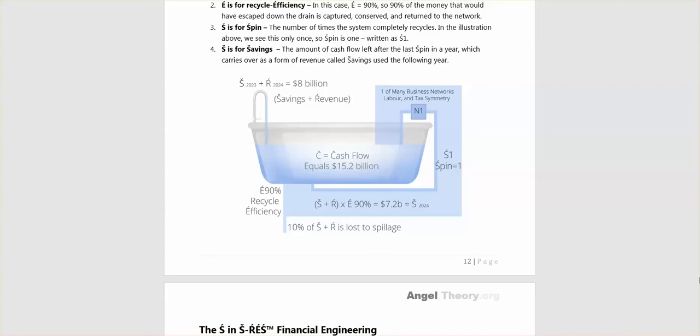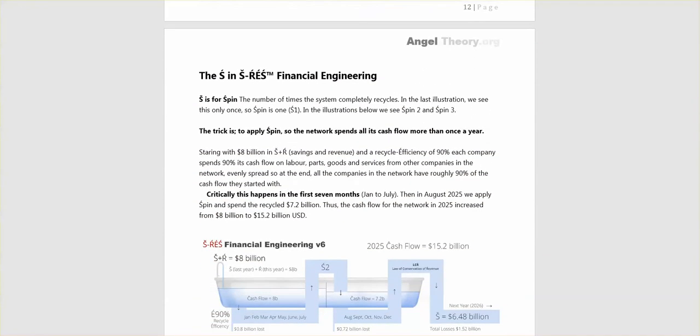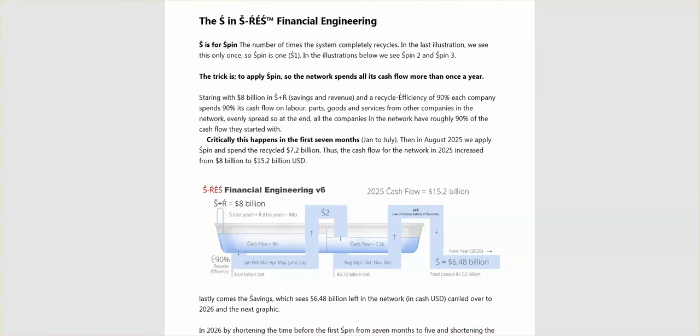Let's see. Now we're gonna look at how the S. Okay, let's just do it. The S in Š-věÉŠ Financial Engineering. It's a very, very difficult equation to say when you have a slight lisp.